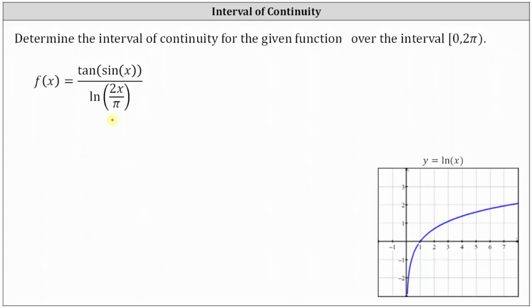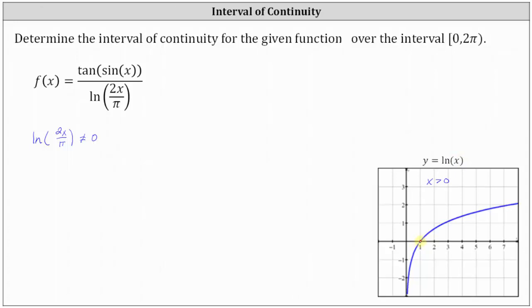Well, first we know division by 0 is undefined, so the first condition of continuity is that natural log of 2x divided by pi can't equal 0. And now for a quick review, I have the graph of the natural log function shown here on the right. Notice how the inputs must be greater than 0, so x is greater than 0, and also notice how natural log 1 is equal to 0, which is indicated by this point here.